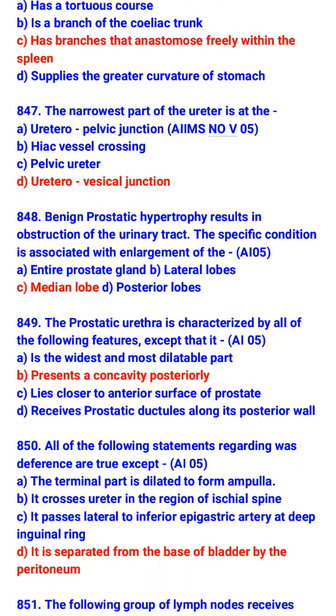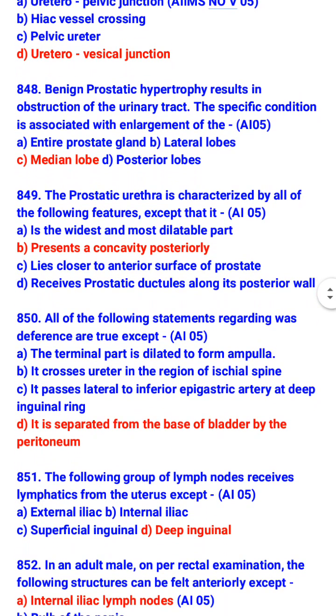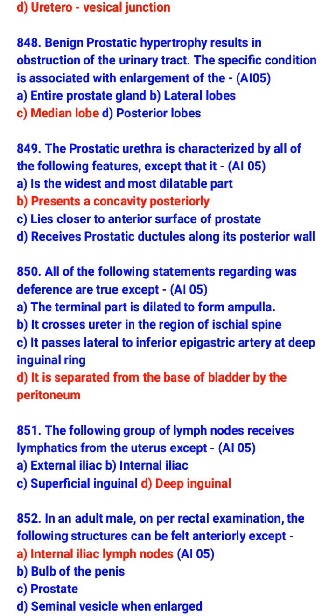It is widest and most dilatable part. It lies closer to anterior surface of prostate. It receives prostatic ductules along its posterior wall. All of the following statements regarding vas deferens are true except it is separated from the base of bladder by peritoneum is incorrect. So what is correct is the terminal part is dilated to form ampulla.